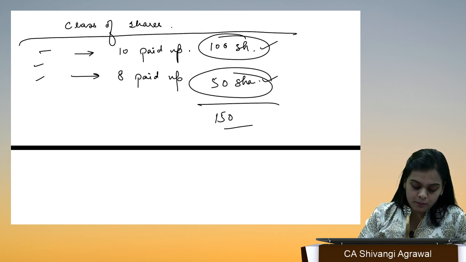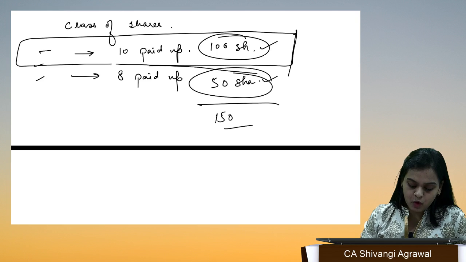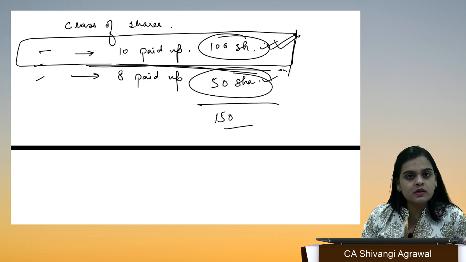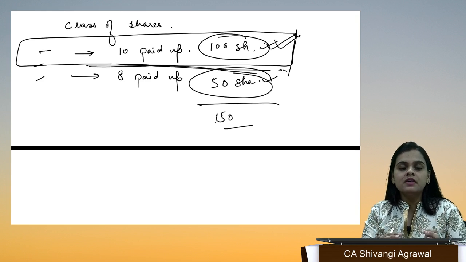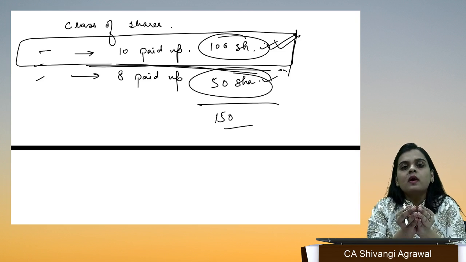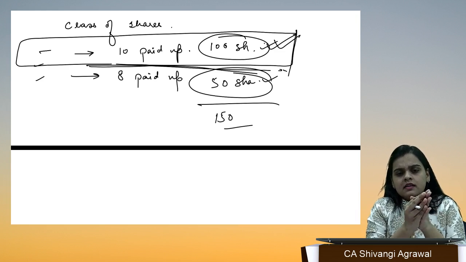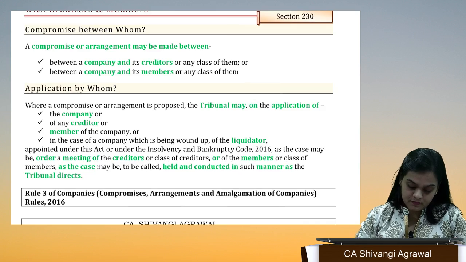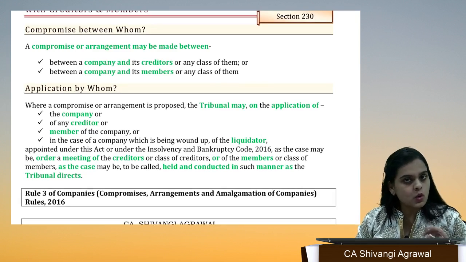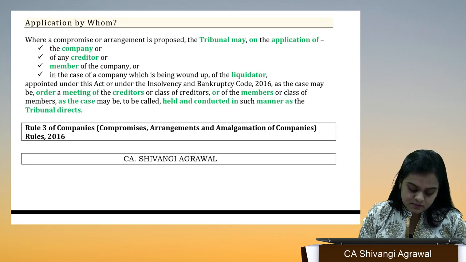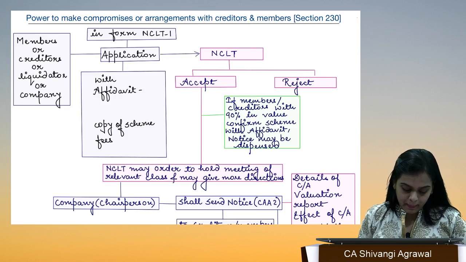So if we want to enter into any scheme of compromise or arrangement with this class of shareholders, we are talking about this particular class. Likewise, we have all the creditors or just one class of creditors, maybe the ones who have certain 9% debentures. So it can be one class of creditors or members, or all the members, all the creditors. Now come to the chart.